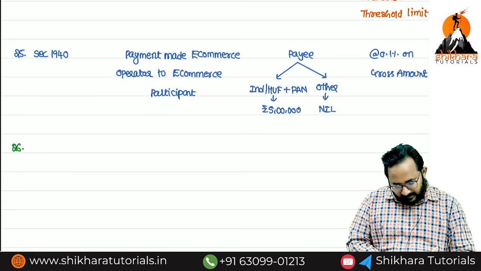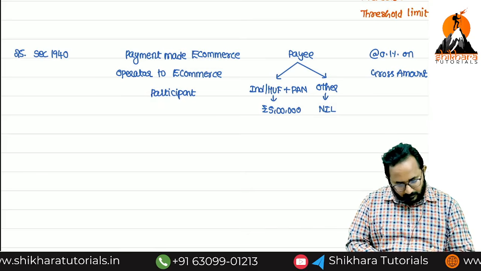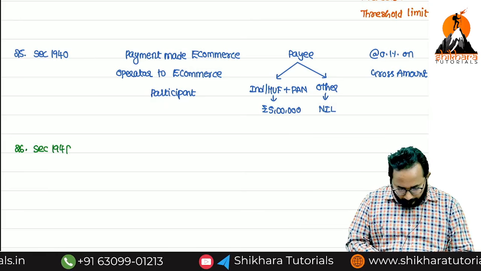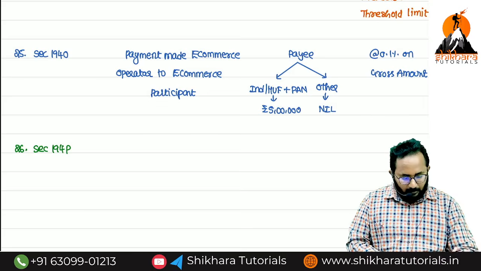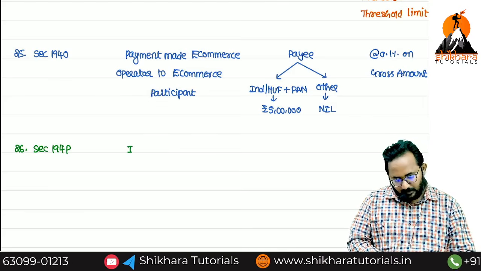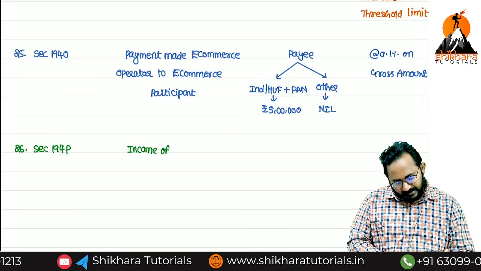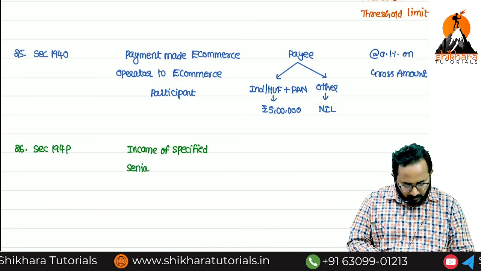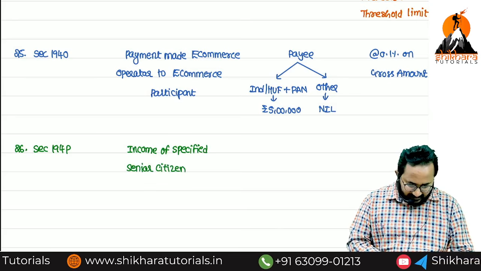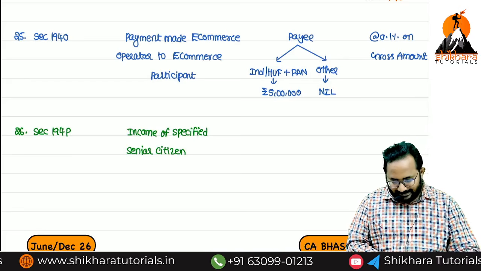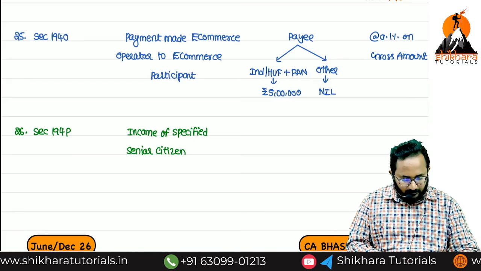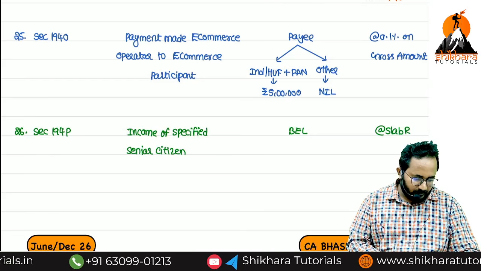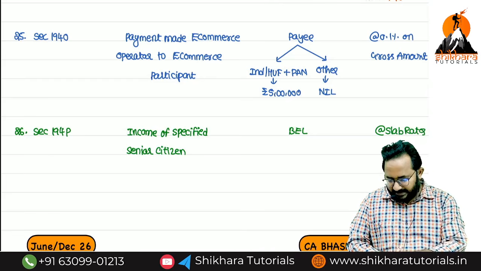26th is nothing but section 194P, which is income of specified senior citizen. Can you tell me what is the threshold limit? Basic exemption limit. Next, TDS rates will be slab rates. 194P is done.